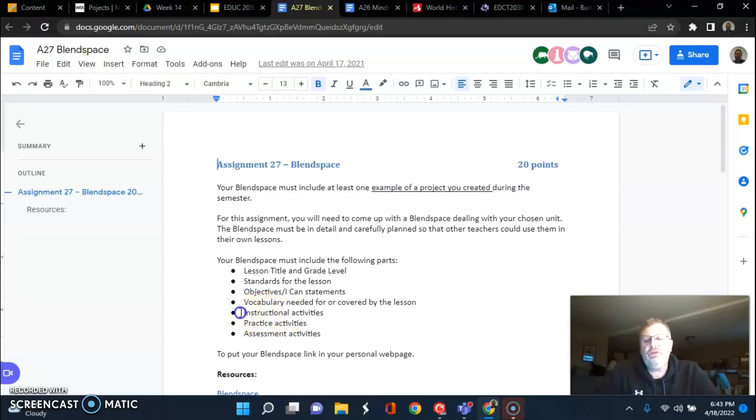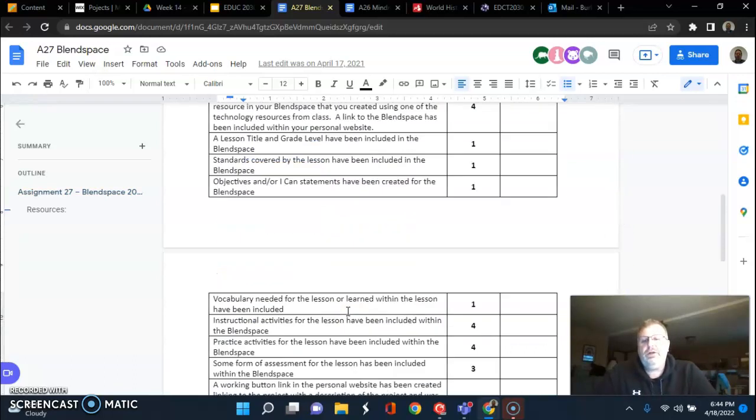With these last three, you can have more than one tile for each one of these. I kind of suggest you do, because sometimes things don't work right when you're doing the instructional activity or the practice activity, and you may need more than one activity. So you can have more than one tile for each one of those. But think of those three as I do, we do, you do. I do: the instructional activities, I'm showing you how to do something. I'm introducing it to you. We do is I'm going to go through and we're going to practice this together. And then you do is an assessment type of activity. Now I want you to show me that you know it.